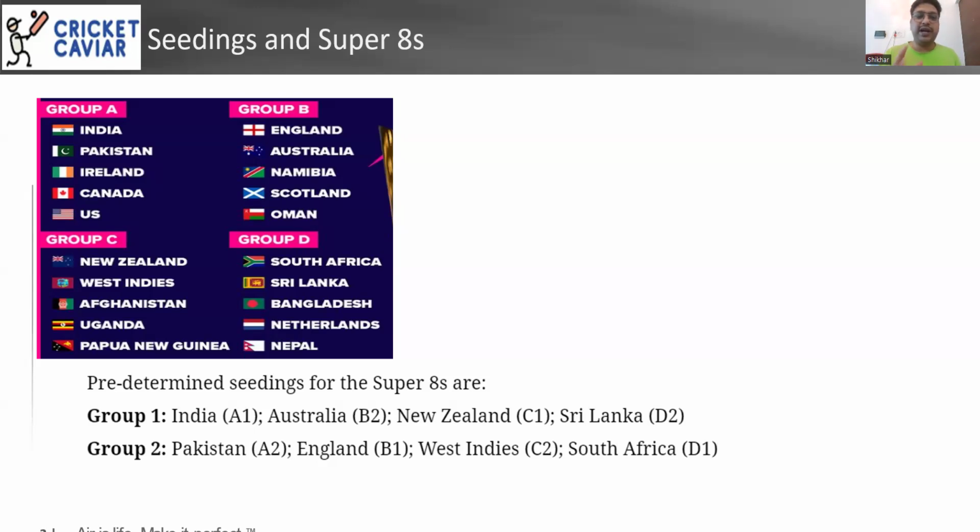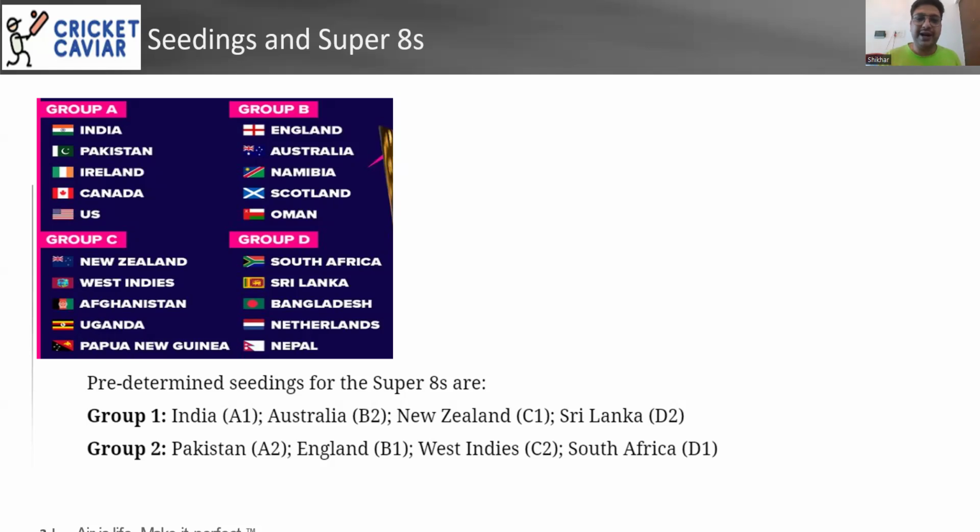So Group 1 is going to be India, Australia, New Zealand, Sri Lanka. Now, obviously, in this group, Sri Lanka has a dangerous group. They have Netherlands, they have Bangladesh in that group, but I'm expecting still Sri Lanka to qualify. And even in Group C, you have Afghanistan, and they can upset. Suppose West Indies and Afghanistan qualify, so Afghanistan will take the place of C1. So that means Afghanistan will be in the group with India, Australia, and Sri Lanka if Afghanistan qualifies.